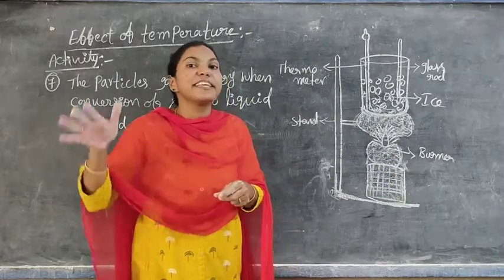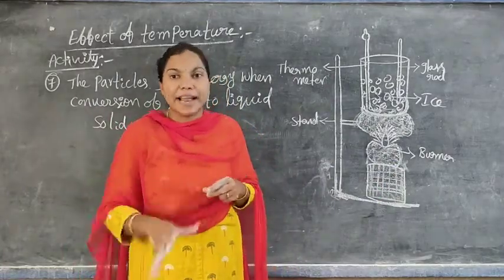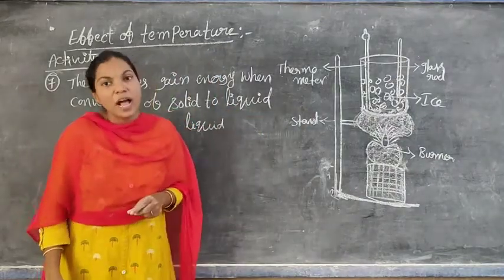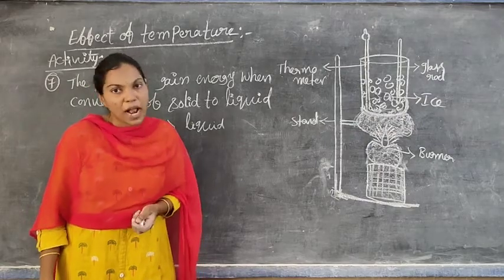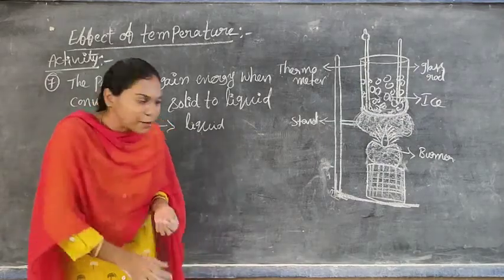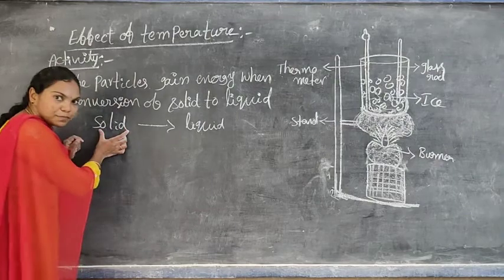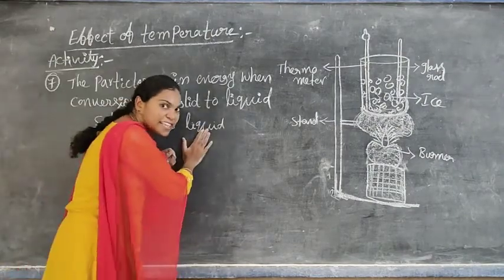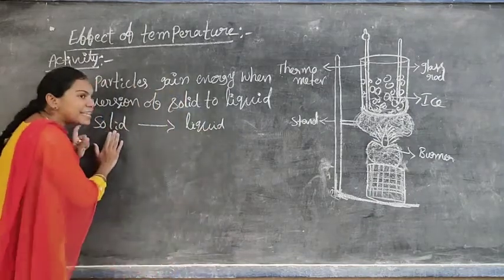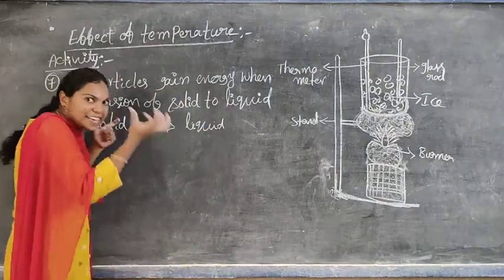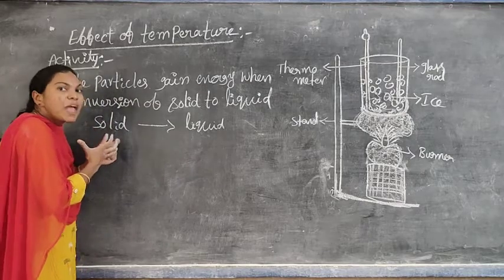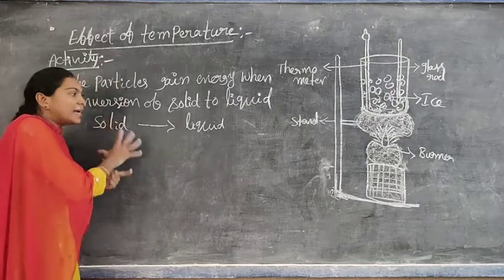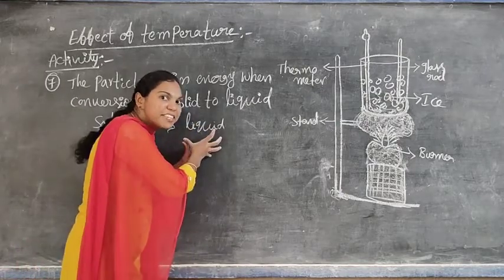And when the force of attraction is overcome by the particles, automatically they move freely from one area to another area, or from one place to another place. Do you understand my point? In the solid state of matter, the particles have less energy compared to the liquid state of matter. Why? Because the particles in the solid state gain energy in the form of heat energy to overcome the forces of attraction between the particles and are converted into the liquid state of matter.